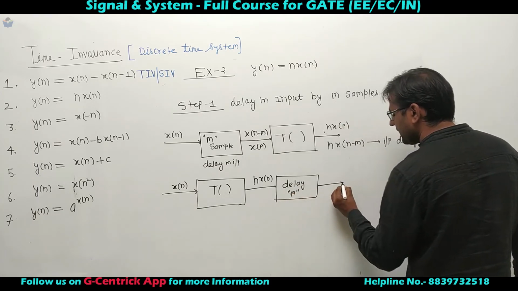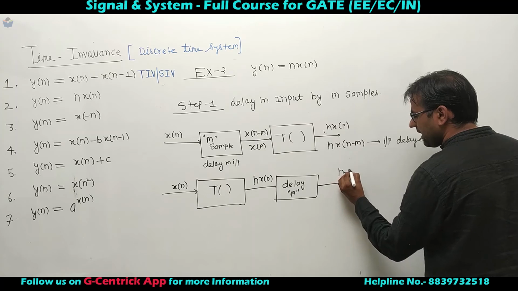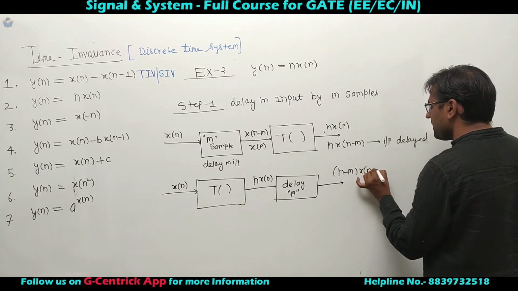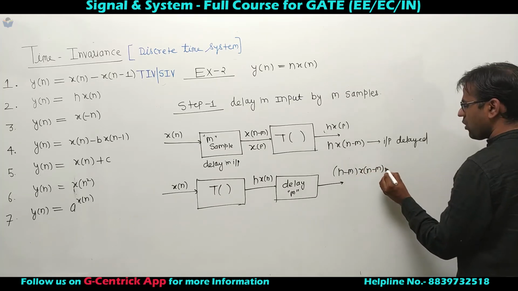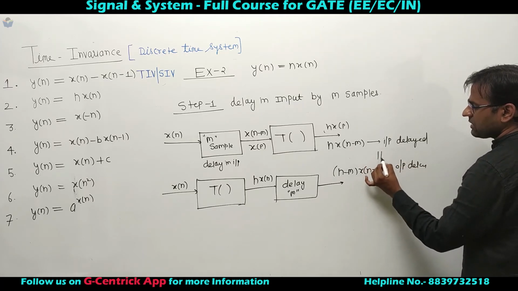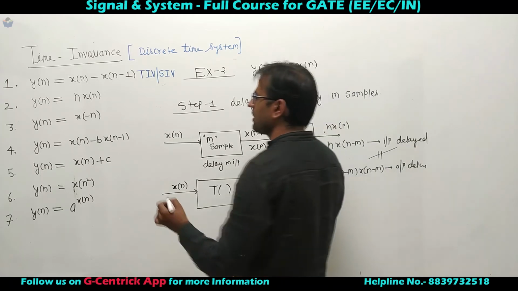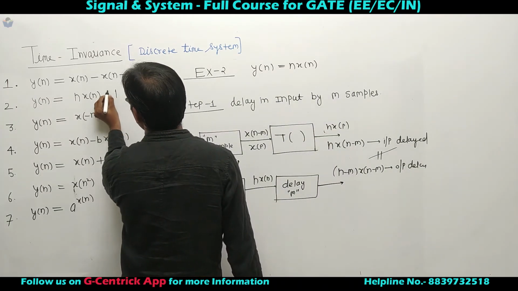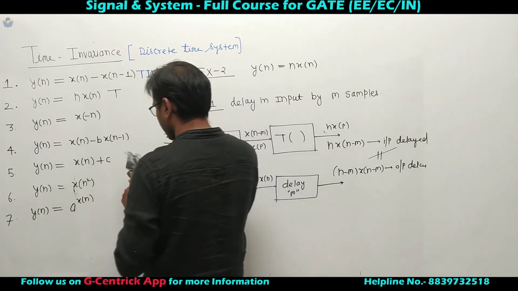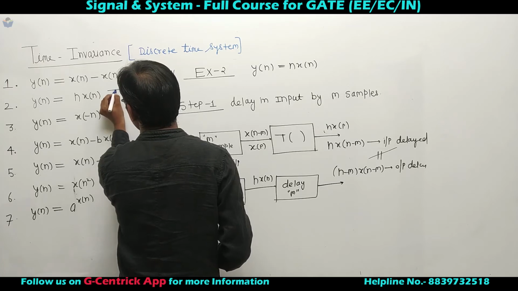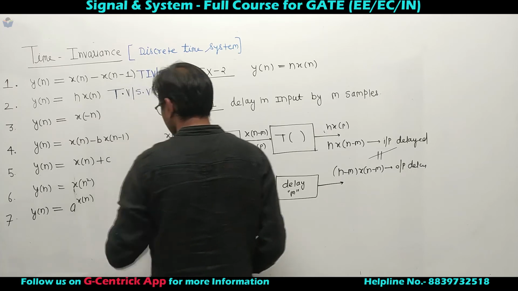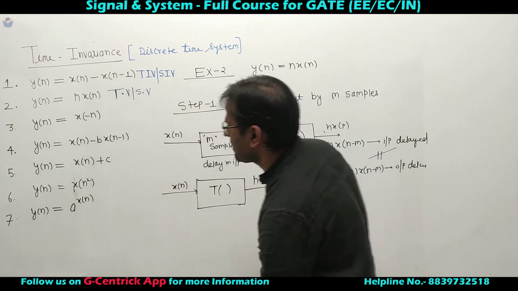This will create n minus m, all the n's will be delayed, and x of n minus m. This is the output delayed. Now these two expressions are not same, that's why this system is a time variant system, or shift variant system.